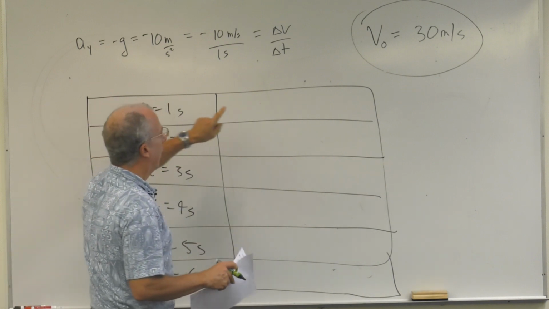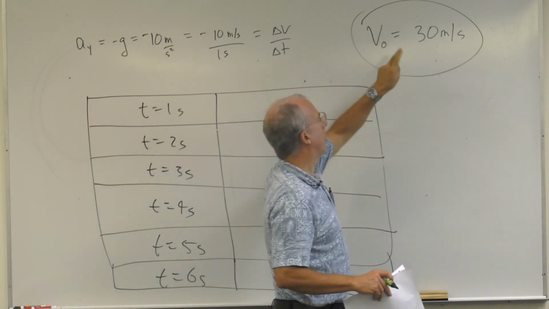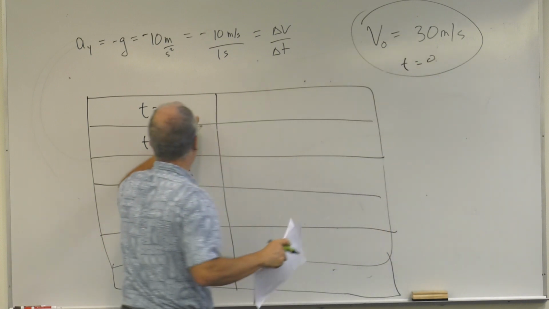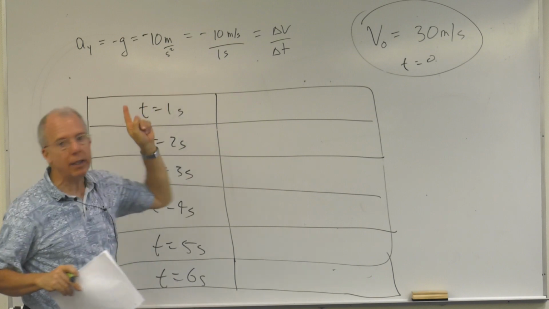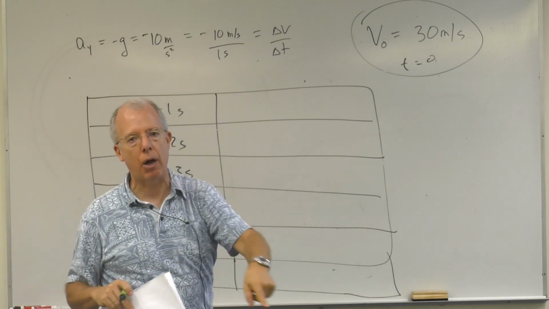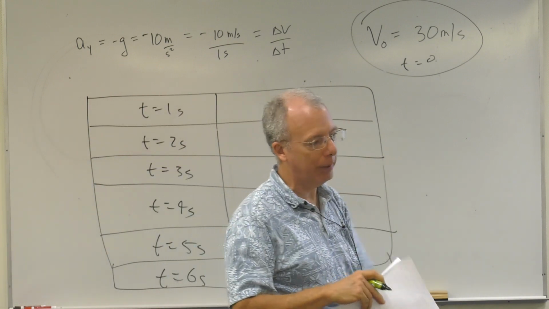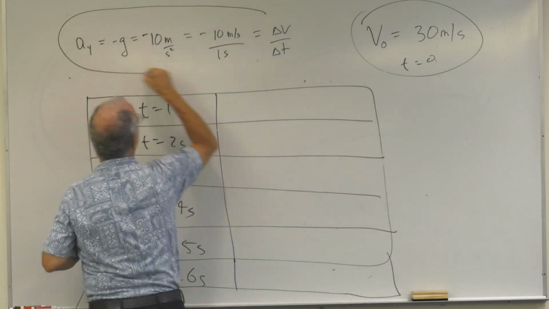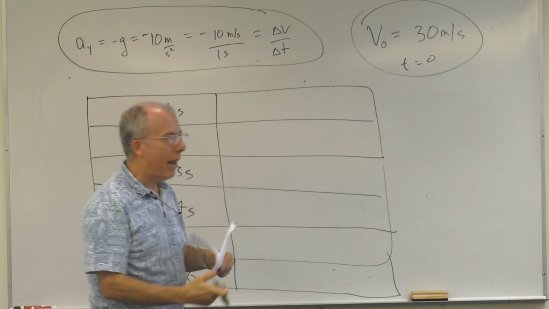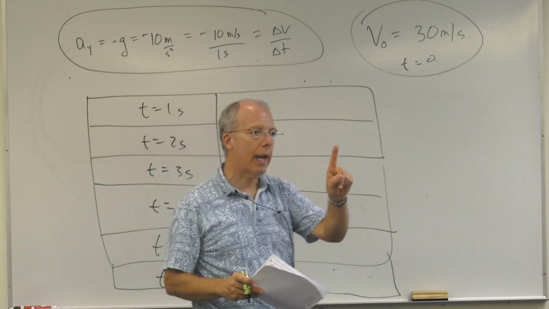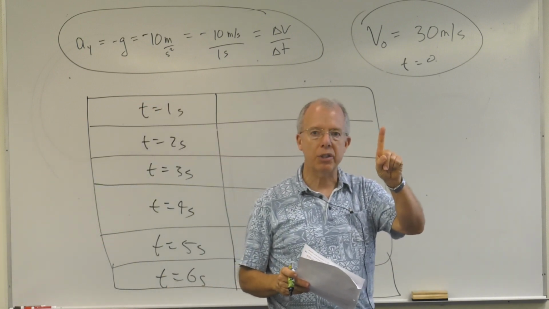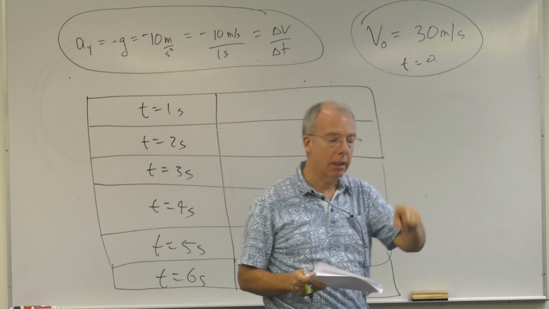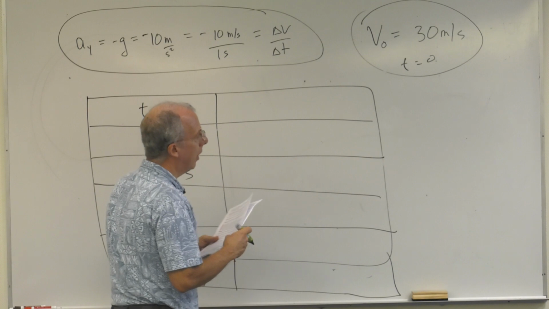Now, it's going at 30 meters per second up initially. Time equals 0. So, what is the velocity 1 second later? So you figure it out. You pause your video and you figure it out, please. And use this. Okay, so we're back. If it's going 30 meters per second, and the velocity is changing by minus 10 meters per second every second, 1 second later, it's going to be going 20.